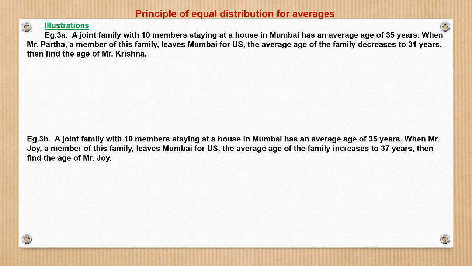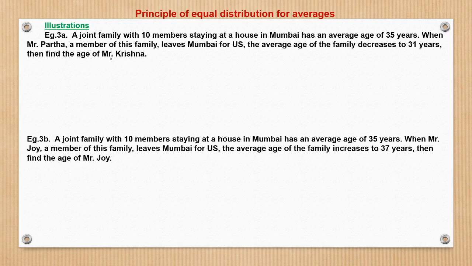Let us solve one more example. A joint family with 10 members staying at a house in Mumbai has an average age of 35 years. When Mr. Partha, a member of this family, leaves Mumbai for US, the average age of the family decreases to 31 years. Then find the age of Mr. Partha.